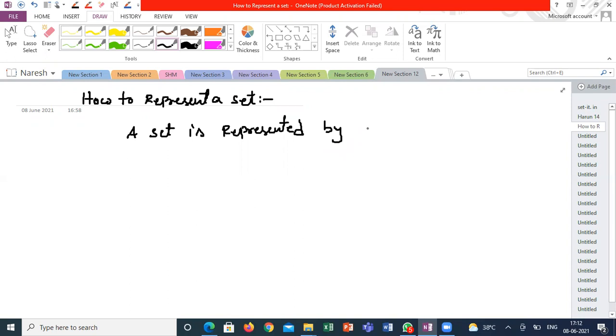A set is represented by a capital letter. This is the name of the set. Usually, to name a set, we will use capital letters of the English alphabet.